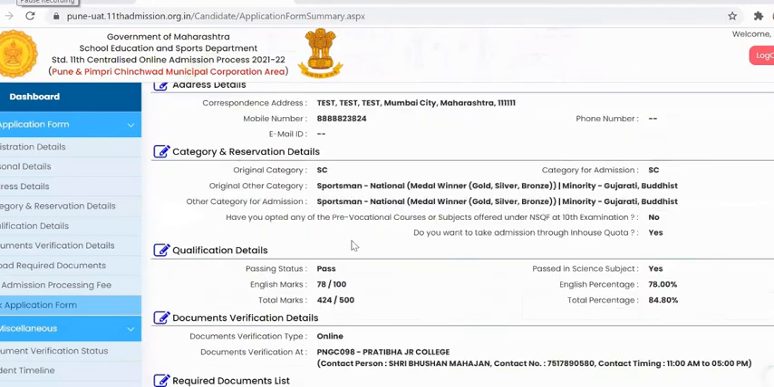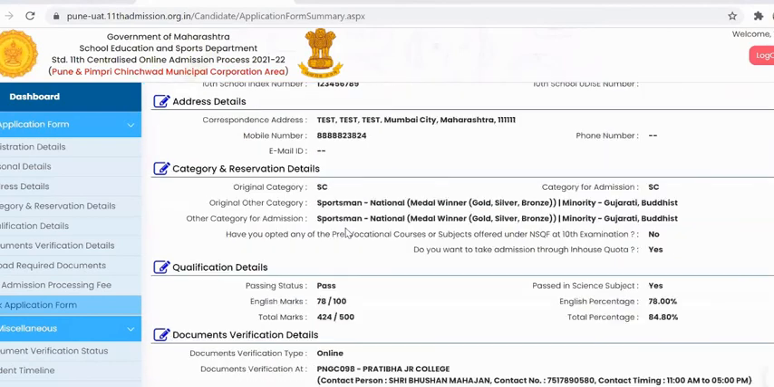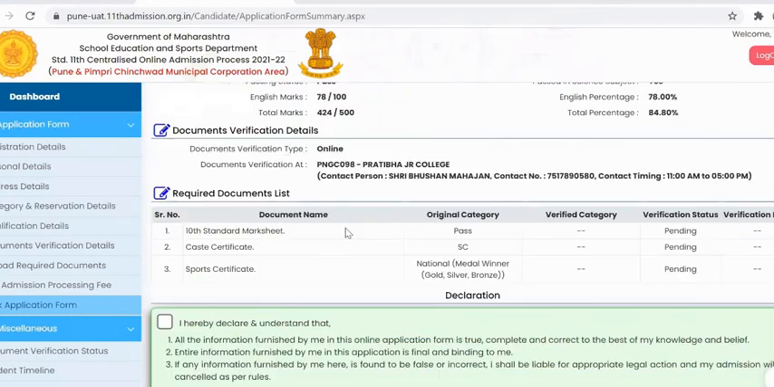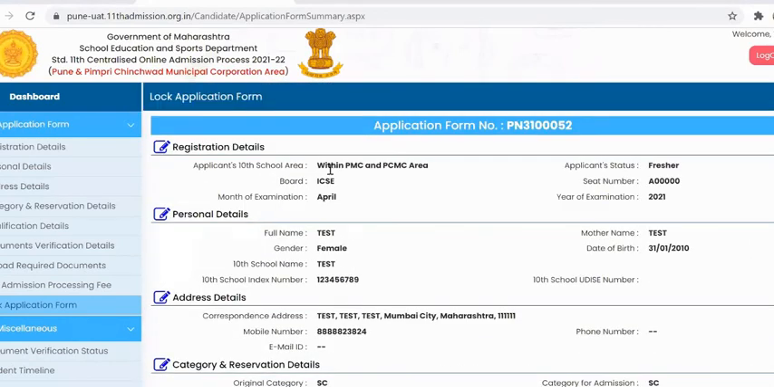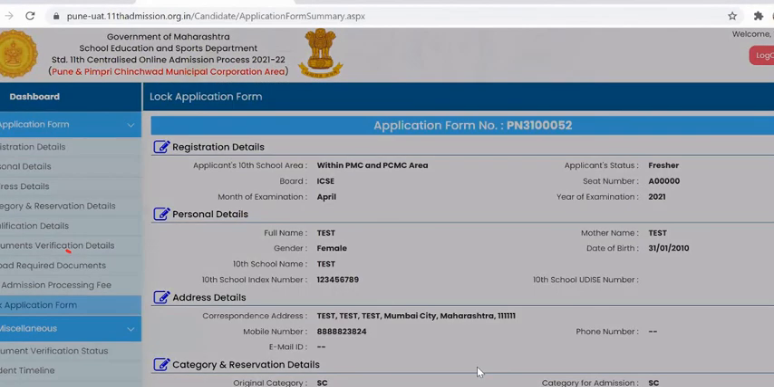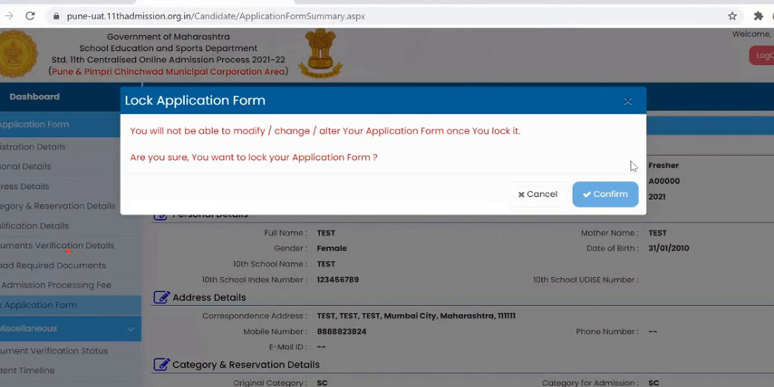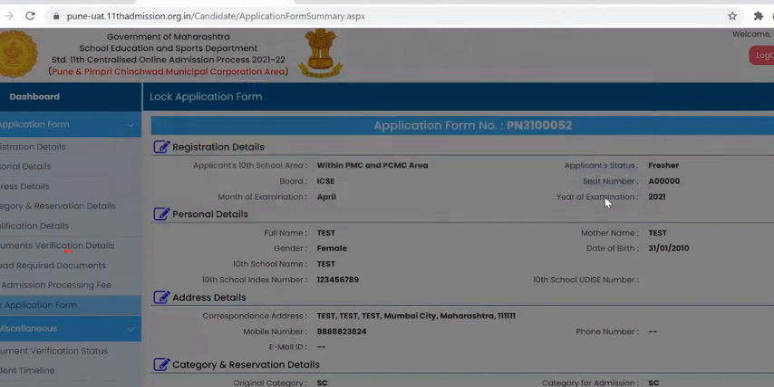The student is advised to check these details again and again before confirming the form, because once you lock the form, the candidate won't be able to change this information. So read this information carefully. If it is correct, then click on the declaration checkbox, and then click on lock application form. The candidate won't be able to modify, change, or alter the application form once you click on confirm. So if you are confirmed with all the information you have entered till now, then click on confirm and your application will get locked.